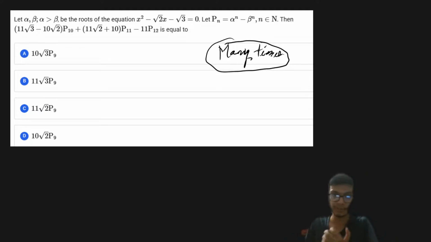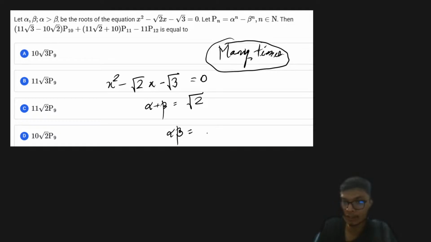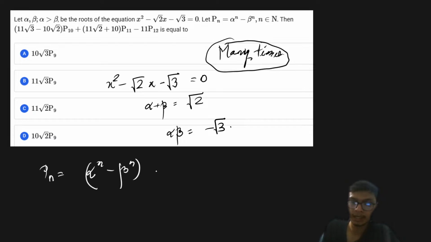Okay, so if you try to understand, this is the question. The given quadratic equation is x square minus square root 2 x minus root 3 is equal to 0, and alpha, beta are the roots of the equation. So from this, I'll find alpha plus beta is equal to square root of 2 and alpha into beta is equal to minus square root of 3, right? These are the two pieces of information that I already know. And now it is given that the expression Pn is alpha to the power n minus beta to the power n, for n belonging to natural numbers, right?